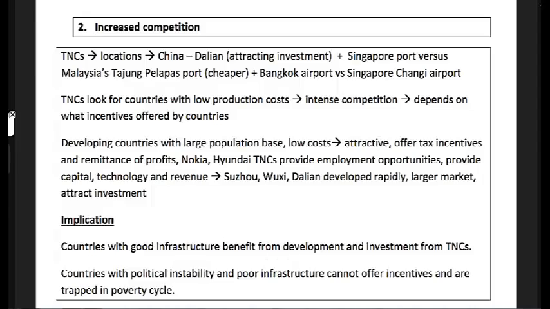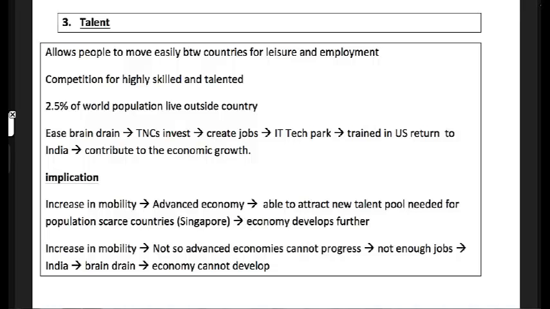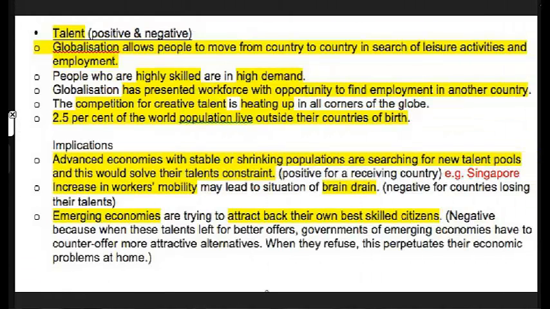Now let's move on. So let's talk about talent next. Okay, but again, let's go on to your school notes first. Now, talent. The idea is that you're able to move from country to country, and of course, if you're highly skilled and in high demand, you have the opportunity to move all over the world. In the past, no matter how highly skilled you were, you were probably stuck in Singapore itself.